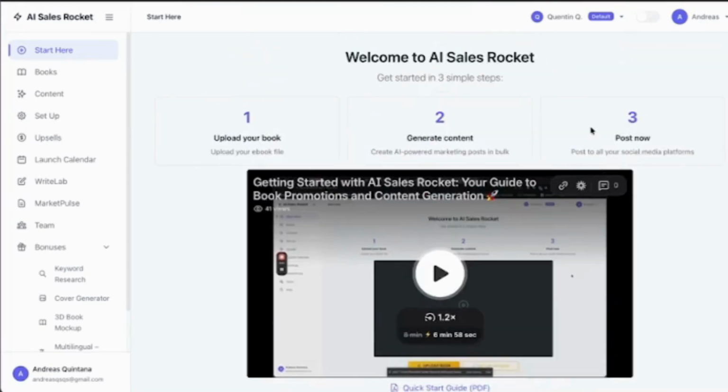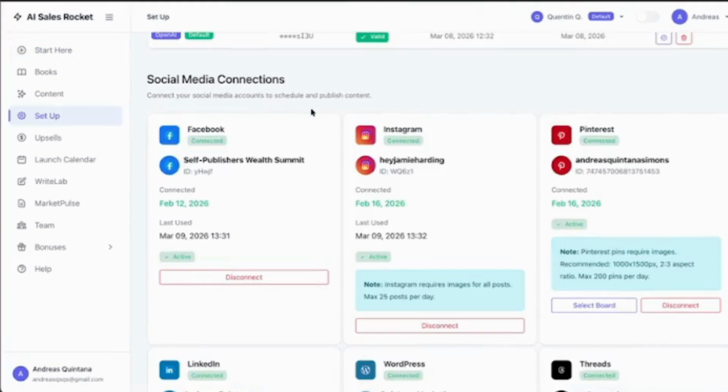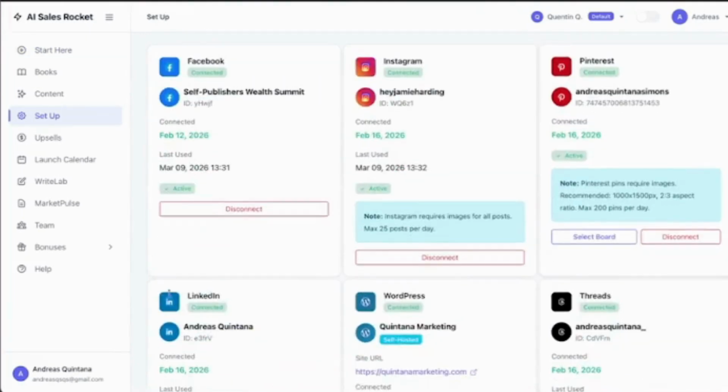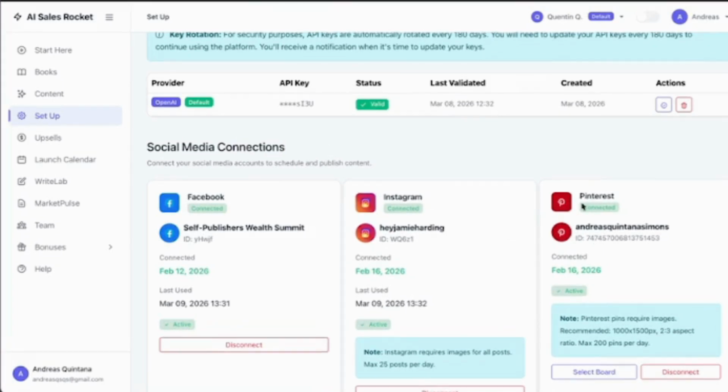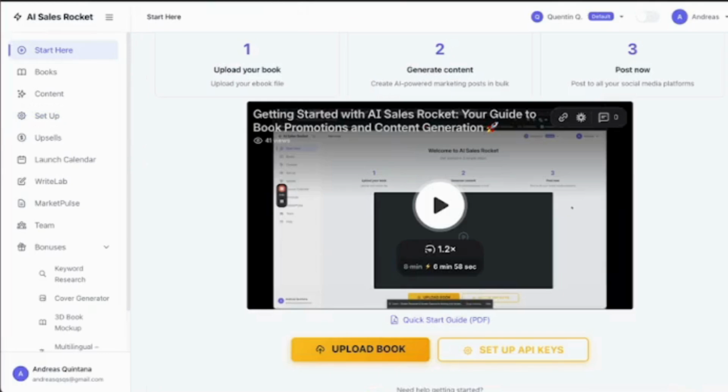Connect your accounts on social media like Instagram, Pinterest, Facebook, Threads. Now click Publish. Done. Your content is now posting automatically every day. You set it one time and your book is getting promoted forever.